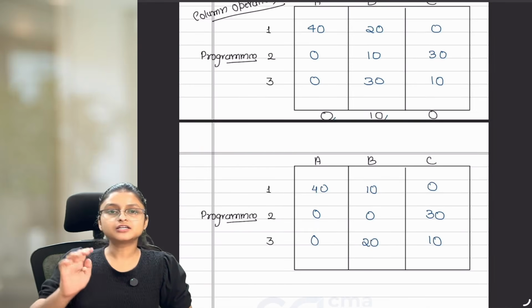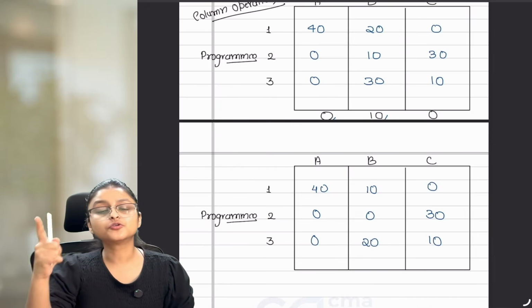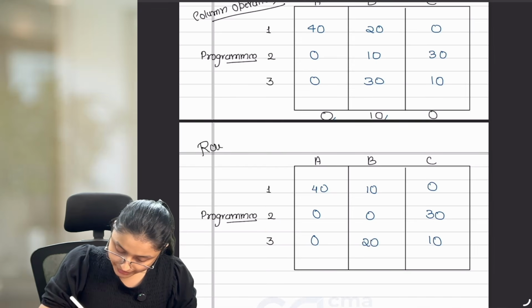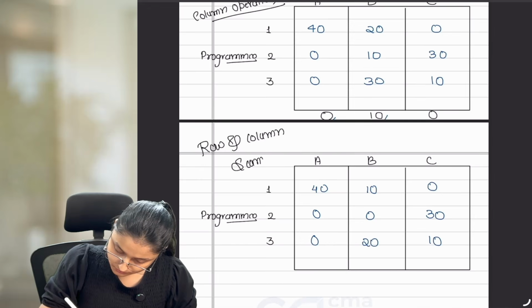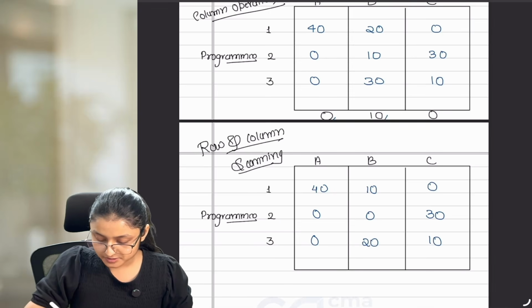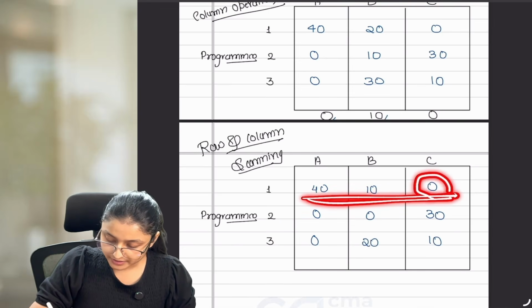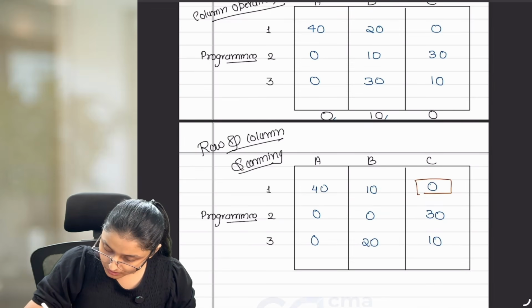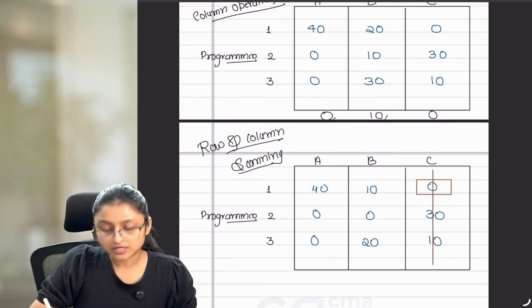After getting this, we are done with step number 3, row operation, and step number 4, column operation. Now we have to move to step number 5, where we are going to do row and column scanning. In this row and column scanning, we scan the row first. So in this row, if you notice, we are getting only 1 zero. So if there is 1 zero, then you need to put a square and cut the column. Whenever you are doing row scanning, you have to cut the column.